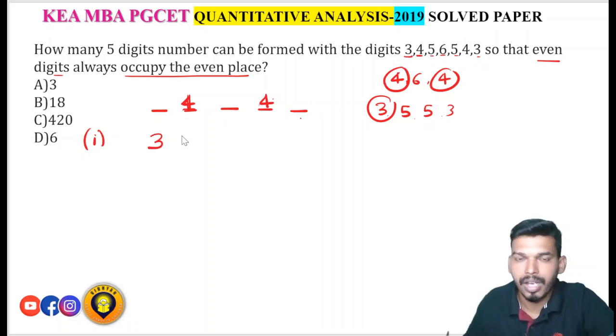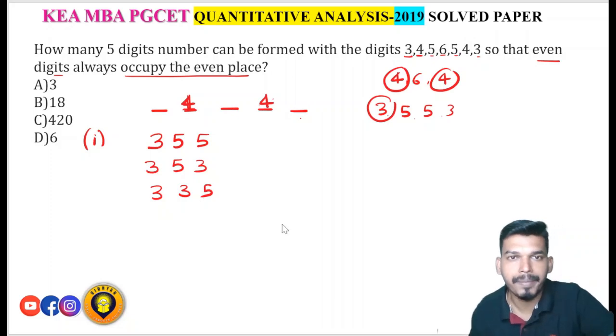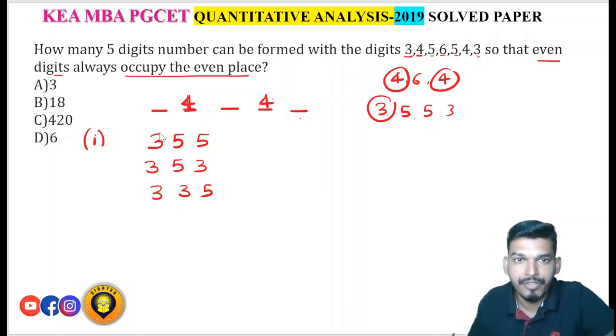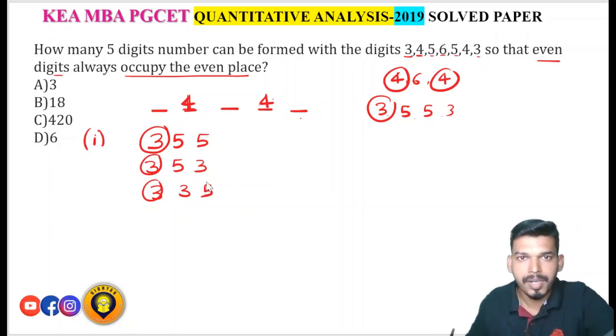Like 3, 5, 5 is one way, 3, 5, 3 is another way, and 3, 3, 5 is another way. So how many ways are there? There are 3 ways if I put 3 in the first position. These are the 3 possible ways that I can arrange the remaining numbers.